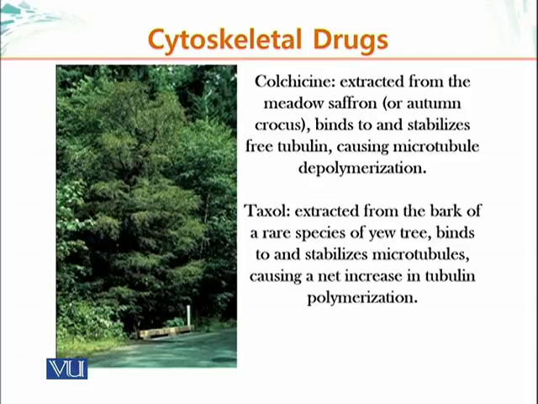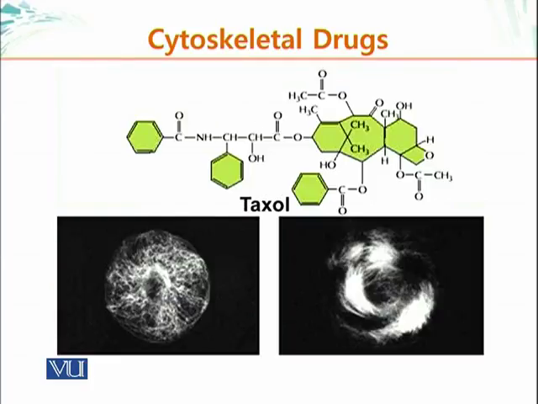These and some other natural products are commonly used by cell biologists to manipulate the cytoskeleton. So if you're studying the cytoskeleton and you want to preserve it, you treat it with, for example, Taxol, so you can study the microtubule architecture within the cell. Not only that, you can also use some of these drugs, as I mentioned, for cancer, and Taxol happens to be one of the drugs given to patients, for example, who have breast cancer. This is the structure of Taxol.